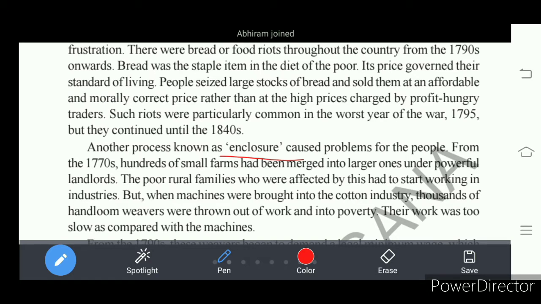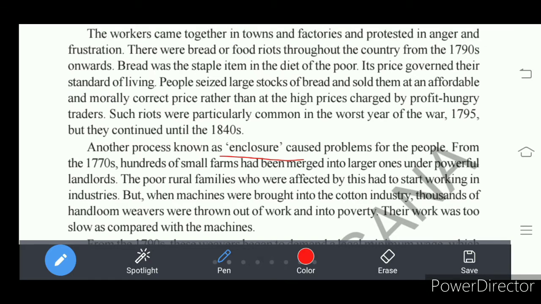It was a period of development of industries in England. Due to the industrial revolution, many industries sprang up there. At the same time, large landowners, by the process of enclosure, occupied small plots of small farmers. So small farmers lost their lands, and they were not able to fight with the landlords. So they left the rural areas and started working in industries.